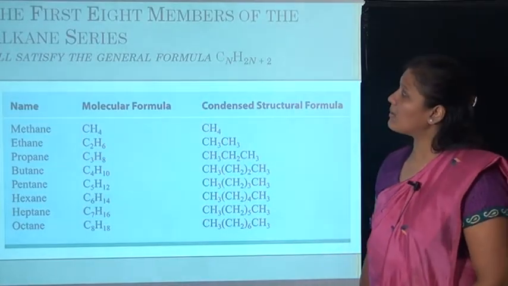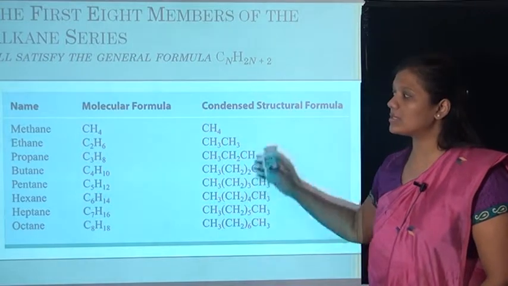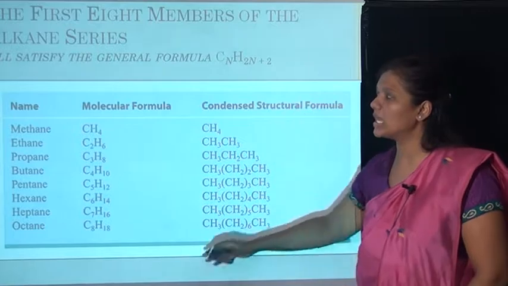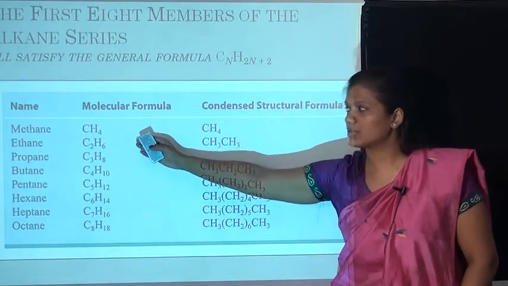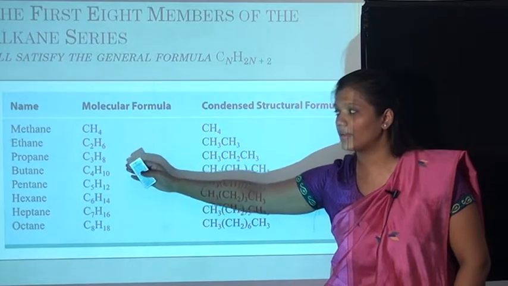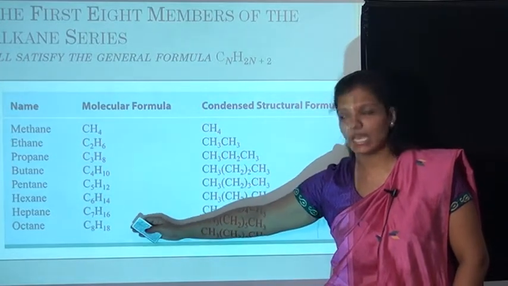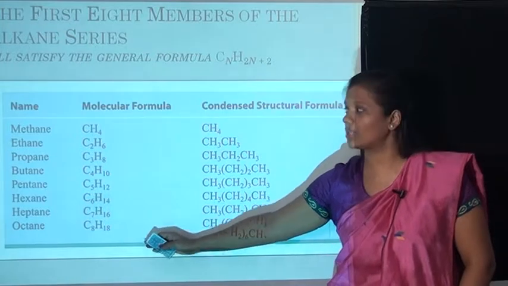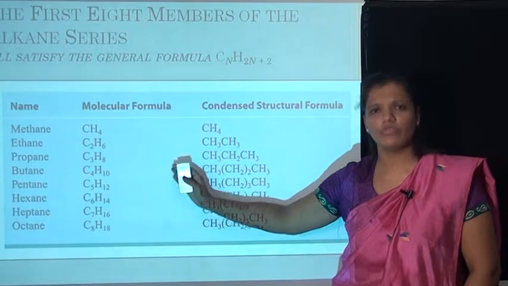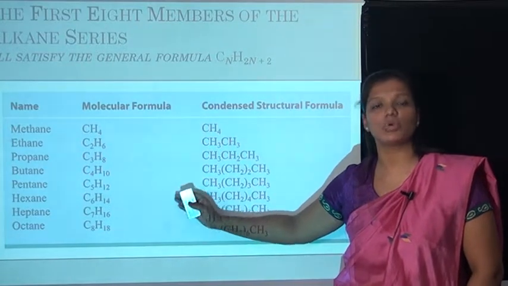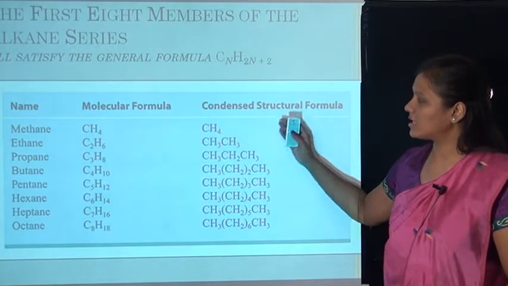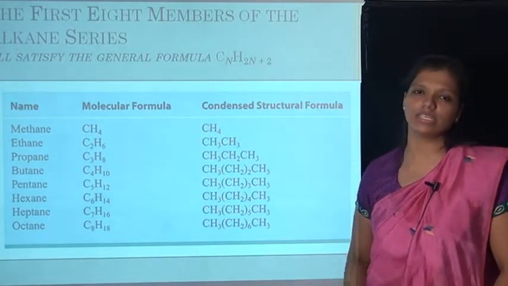Now the first 8 members of the alkane series are written here. All satisfy the general formula CnH2n+2. The first member is methane, then ethane, propane, butane, pentane, hexane, heptane and octane. The molecular formulas are given here, CH4, C2H6, and so on, fulfilling the CnH2n+2 formula. Here the condensed structural formulas of all these alkanes are also given.